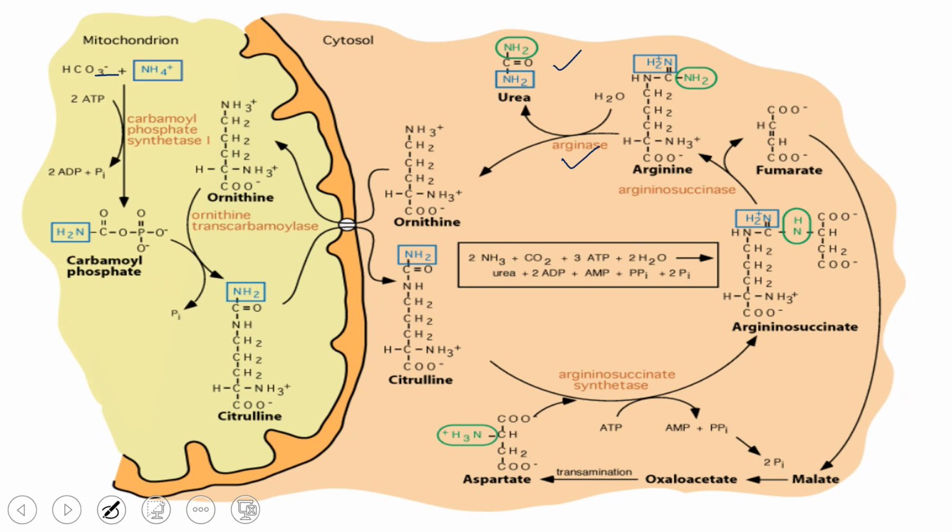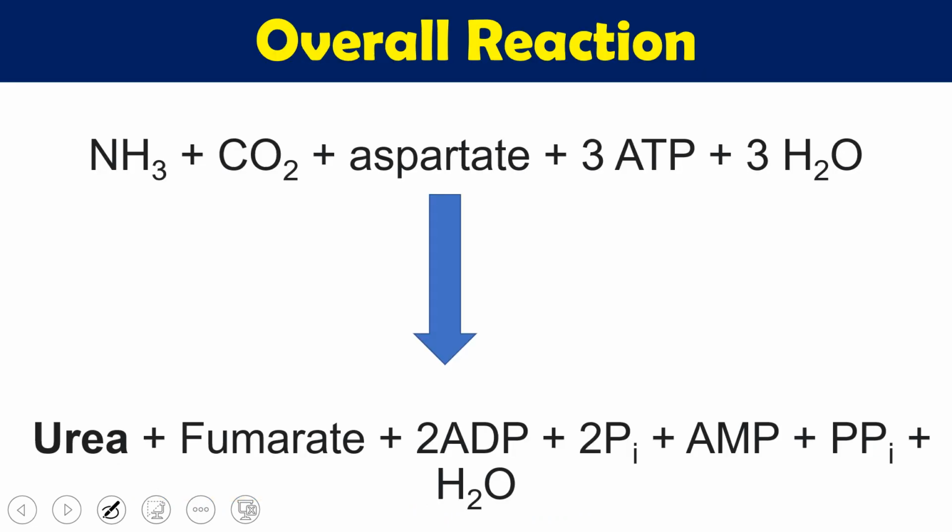Overall, if you see it, 2 ammonia combine with the carbon dioxide. There 3 ATP have been utilized. Overall we have used 3 ATP, 2 ATP here and 1 ATP here. But this ATP utilization is equivalent to 4 ATP because one ATP is going to convert into AMP. So overall, for the synthesis of 1 urea molecule, we have used 4 ATP molecules. This is the overall reaction of urea synthesis.